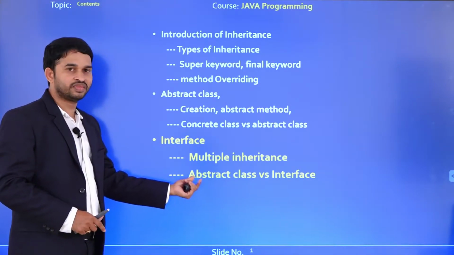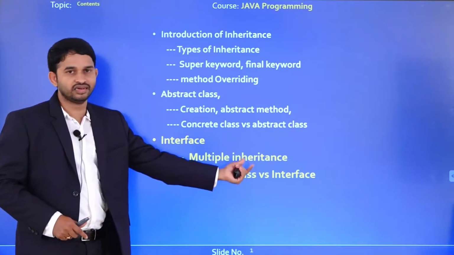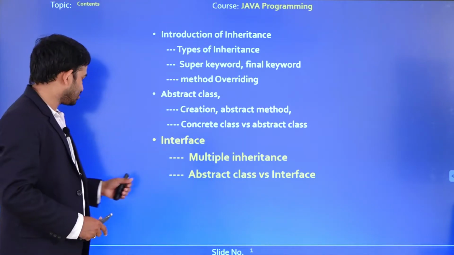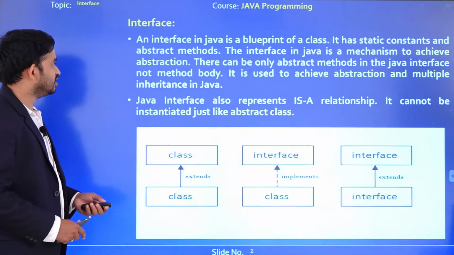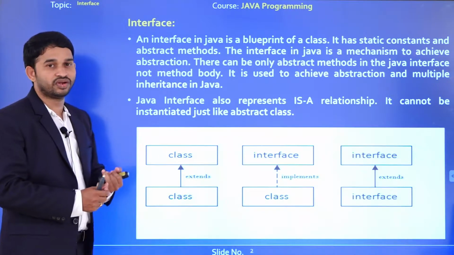The next one is that, in the last, we will discuss the difference between abstract class and interface. So these are the concepts we are going to learn in this lesson. Let's go to the first topic, interface. What is the meaning of an interface? An interface in Java is a blueprint of a class.